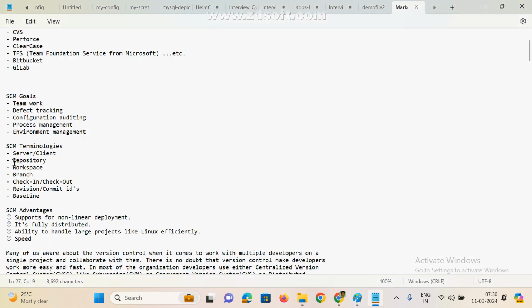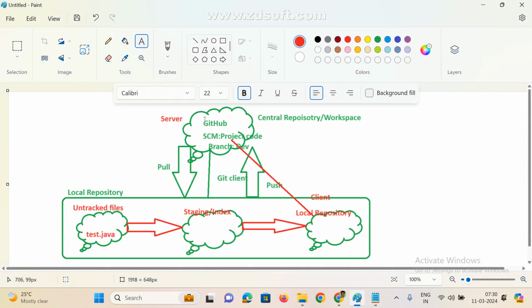Now if you see here, this is the central repository, and this is the local repository. These are the new terminology. If you are new to DevOps, try to digest these new words. If you already know them, no problem. This is the central repository, and this is the local repository.